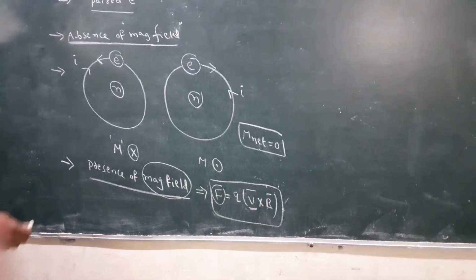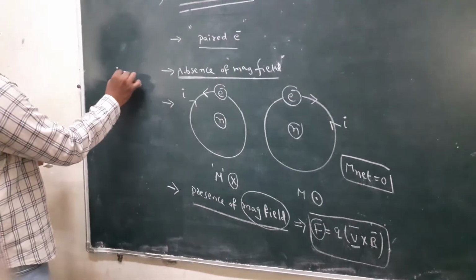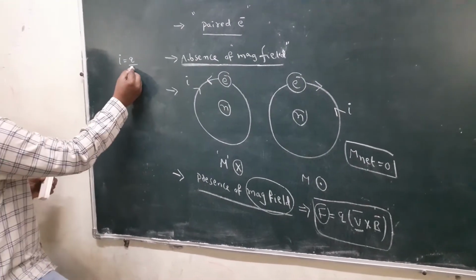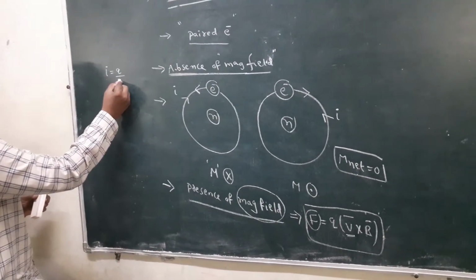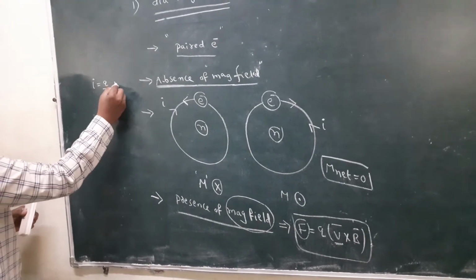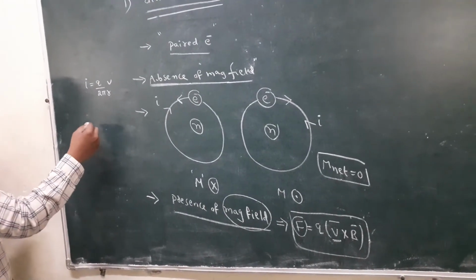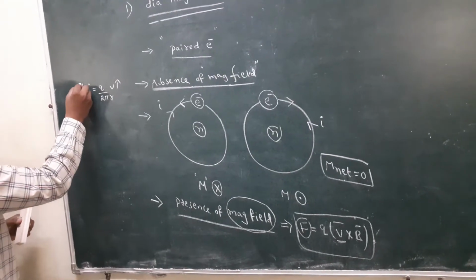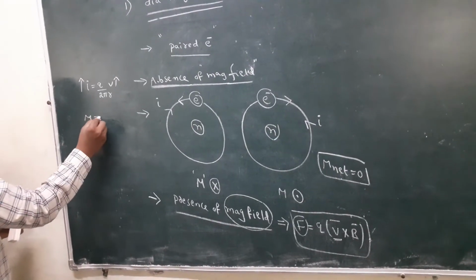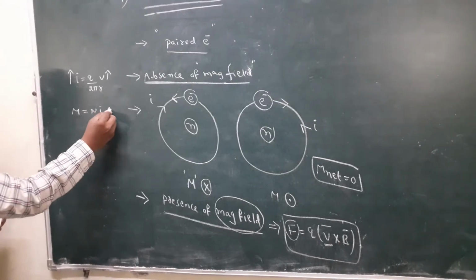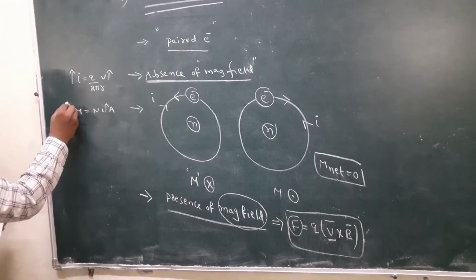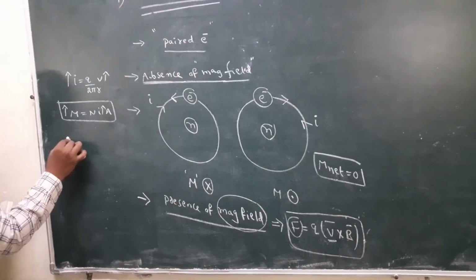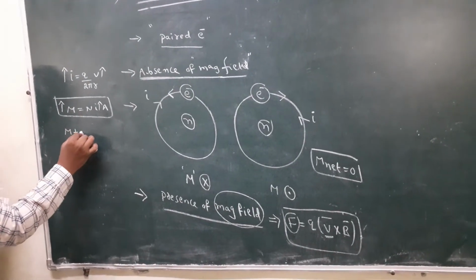So that's why the formula for current is I = Q by T. T is time, which is distance by velocity. That means when speed increases, automatically current increases. I increases, so the magnetic moment developed increases. That means the magnetic moment increases, M plus delta M.